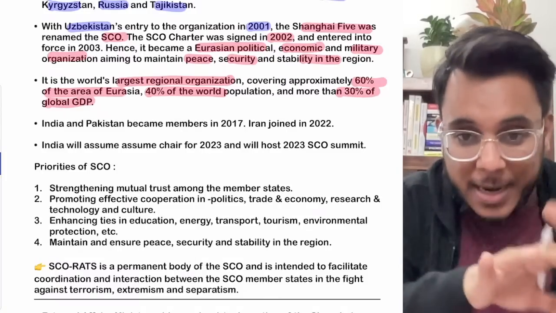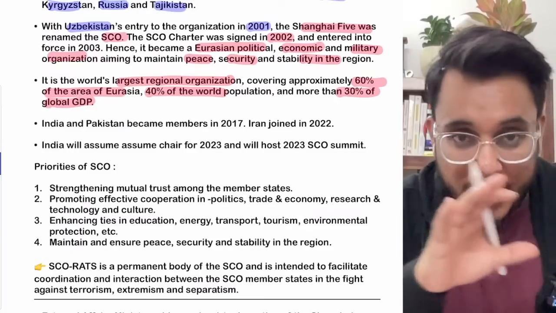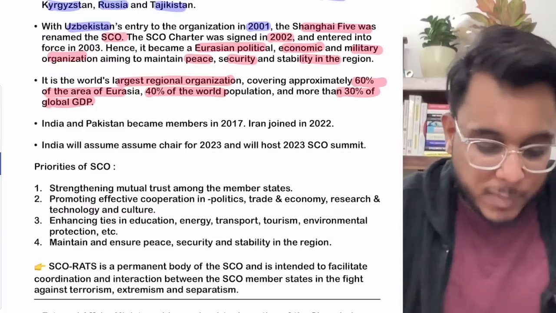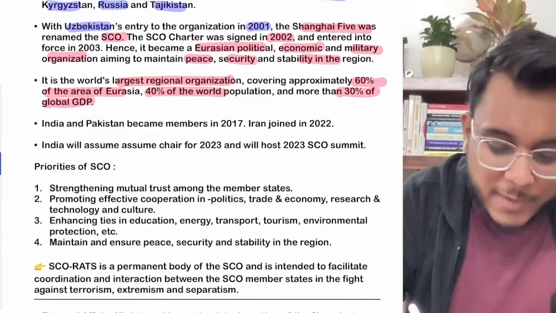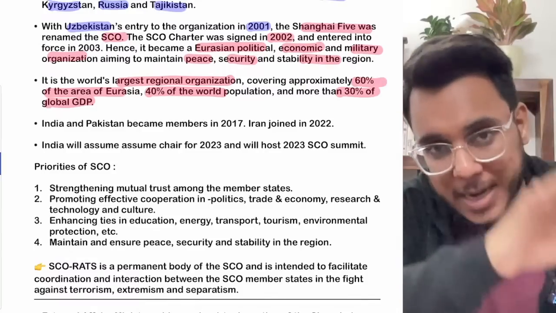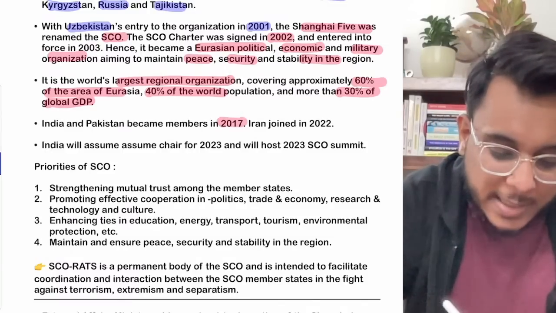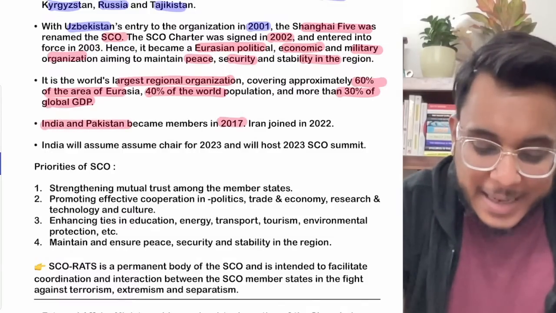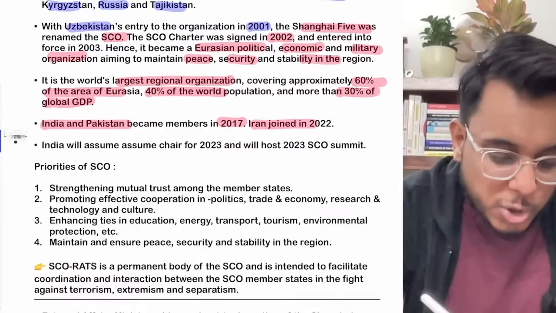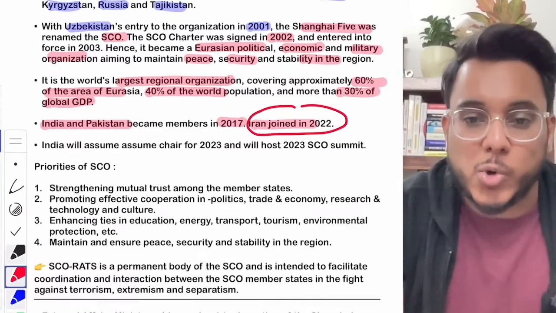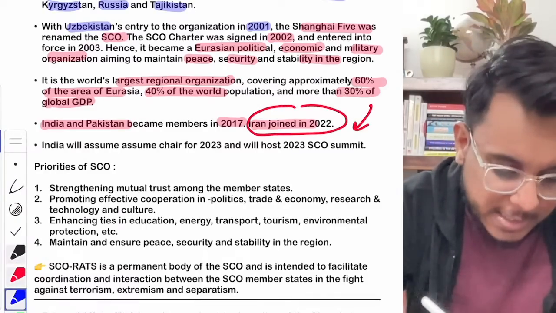Okay, India today is also the biggest part of that, a big proportion of the population. Now, India and Pakistan were not members initially. India and Pakistan have joined recently, in 2017, and now the latest country to join is Iran. Iran joined in 2022. This is important for the prelims examination.